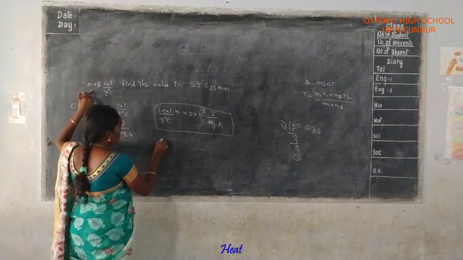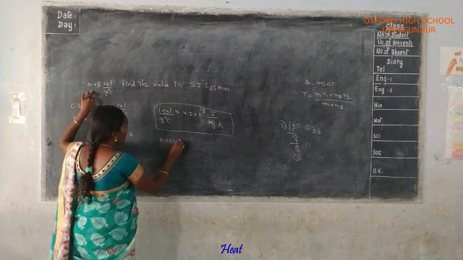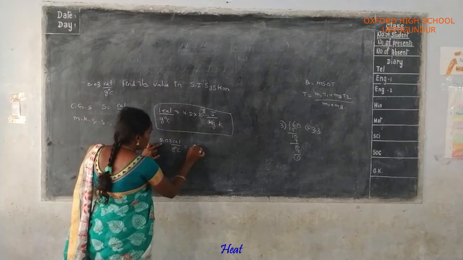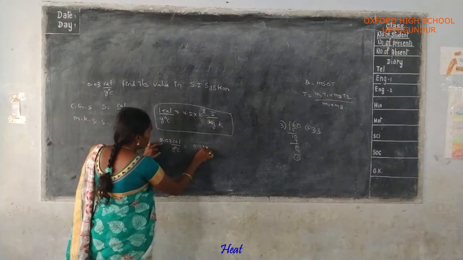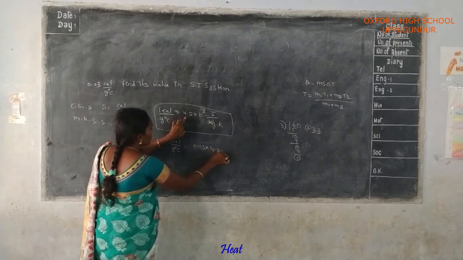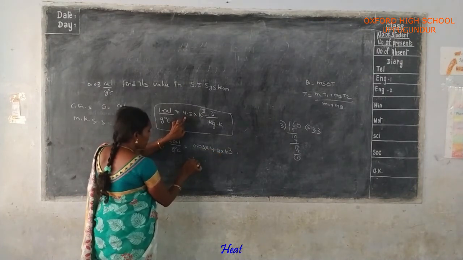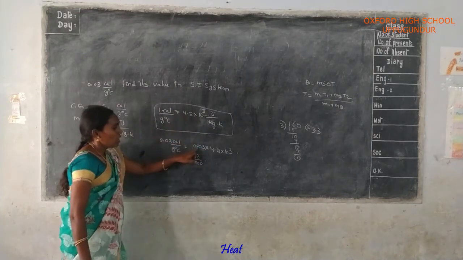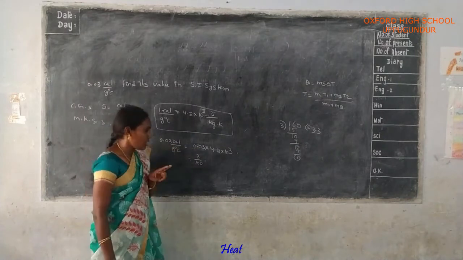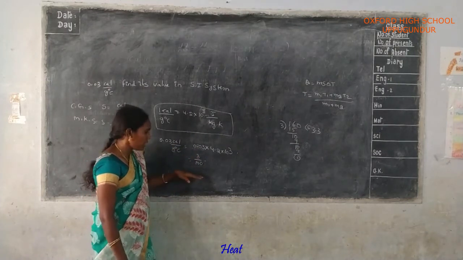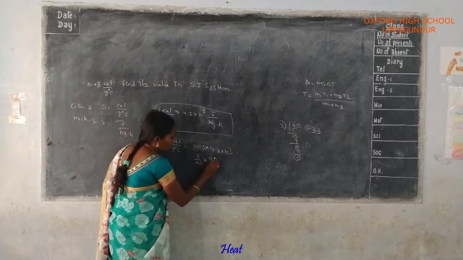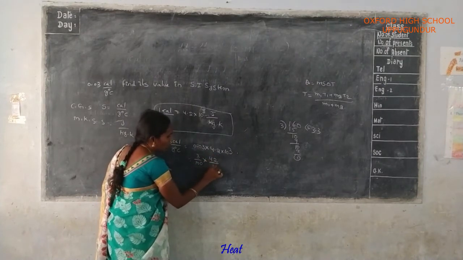Here 0.03 Cal per gram degree centigrade is equal to 0.03 into 4.2 into 10 cube. Okay na? Here 0.03 should be written as 3 by 100, amma. Here after the point 2 places are there, that's why we write 100 in the denominator. Into 4.2 should be written as 42 by 10.